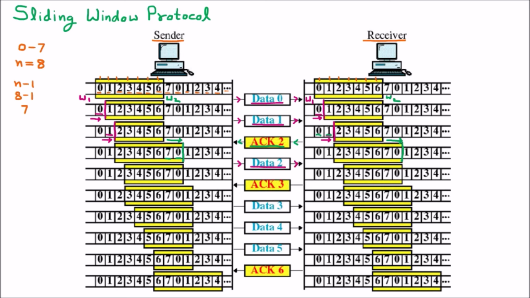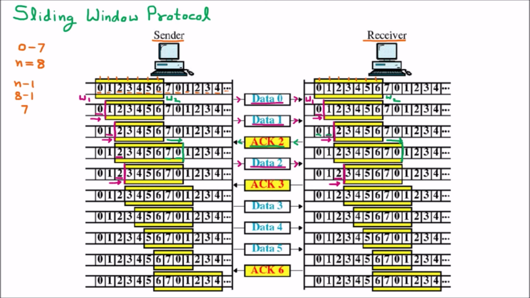So this data 2 packet is sent. Now the wall again moved to the right hand side. So here the wall is moved to the right hand side because 2 is already sent. Now this 2 is received by the receiver. So here once this 2 is received, this wall is again moved and the window is contracted.